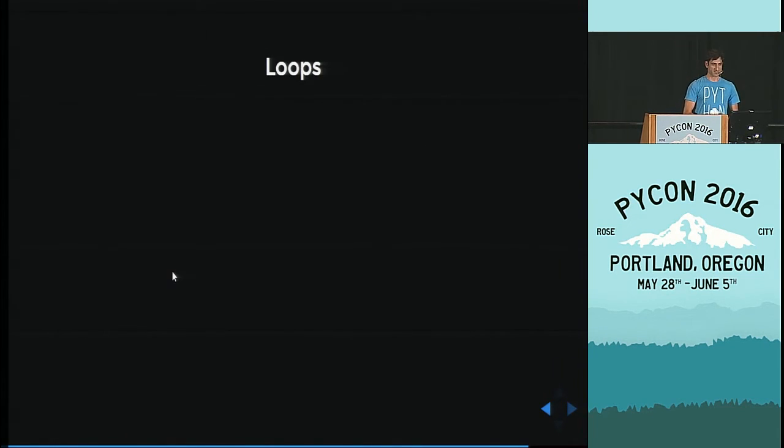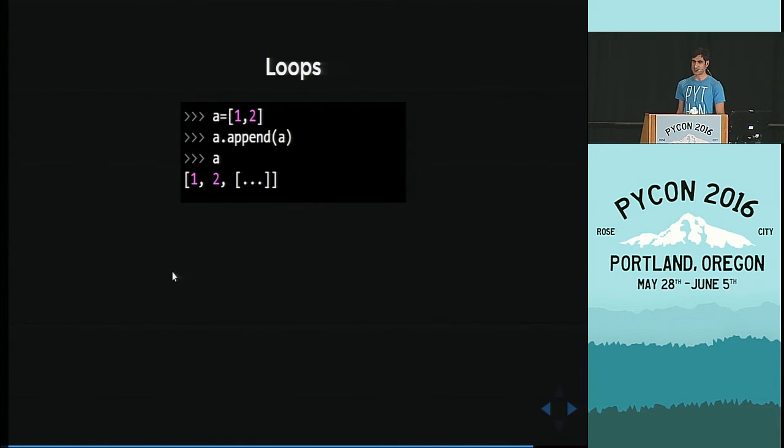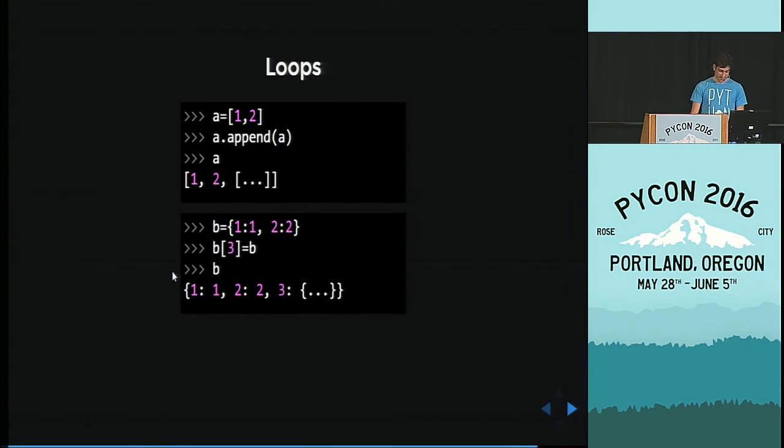Did you know that objects can point to themselves? Look at that. A list that loops to itself. So the third item of the list is the list itself. This is an example. I don't know who might use this, but somebody might. Here's another example. This is a dictionary that points to itself. So how did I find out about this? Somebody who was using deepdiff opened a ticket that deepdiff crashes on him. I was like, why? They had something like this. I don't know who might do that, but I had to fix it.